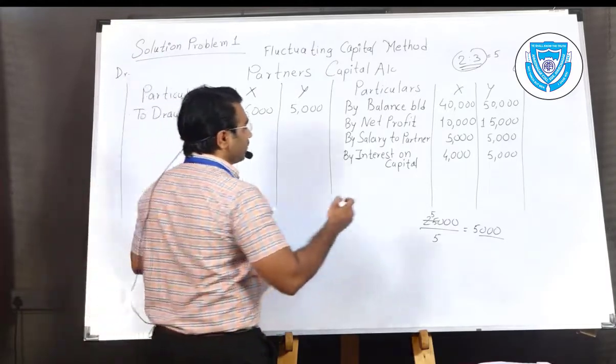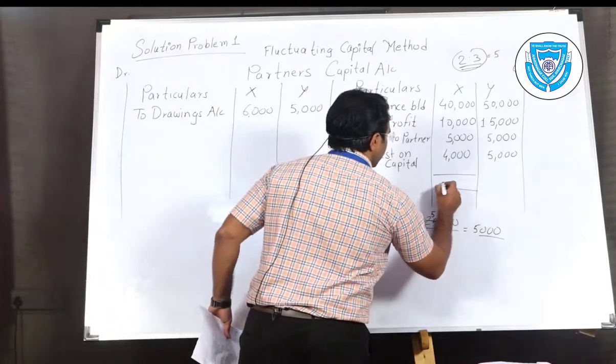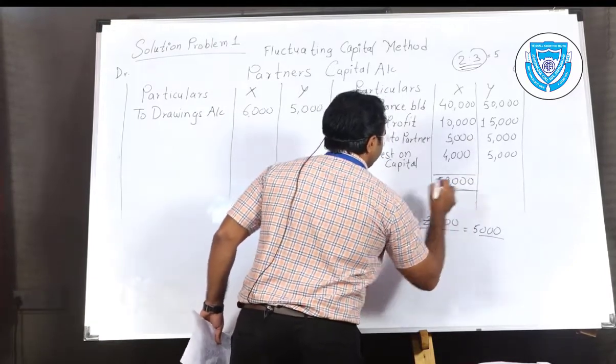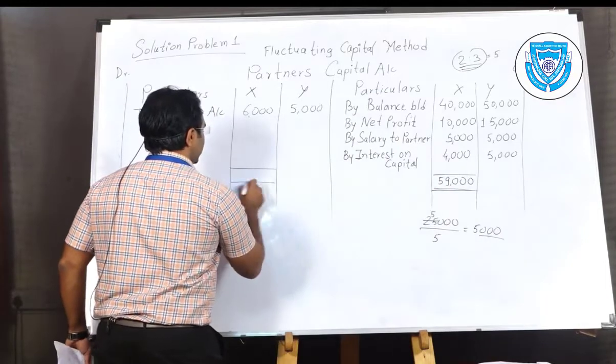The credit side total of X partner is 59,000, as you can see, which is more than the debit side.